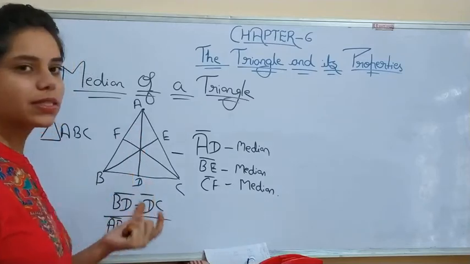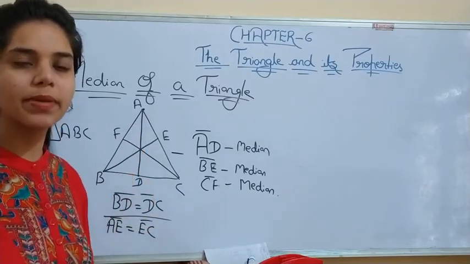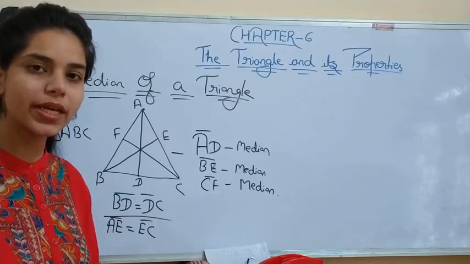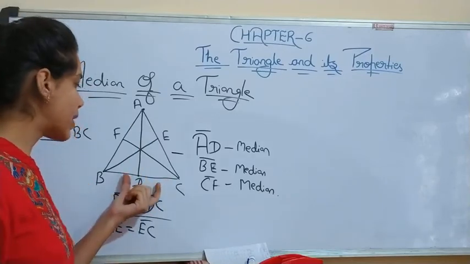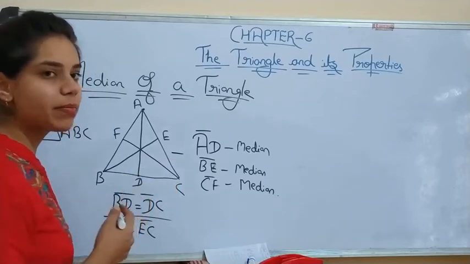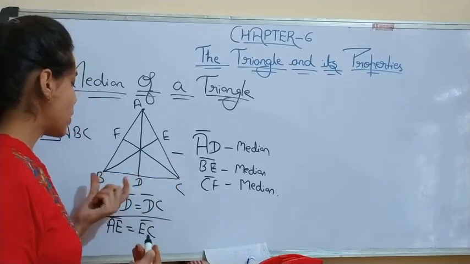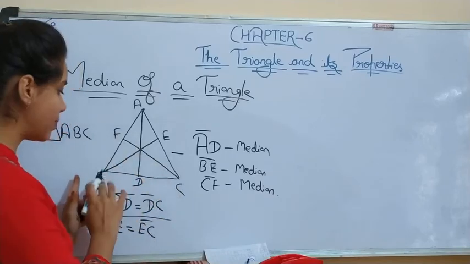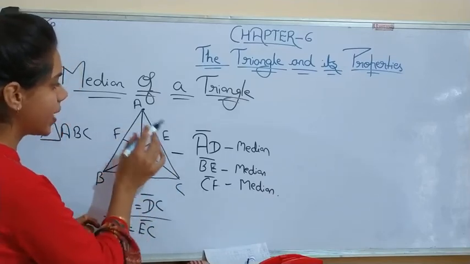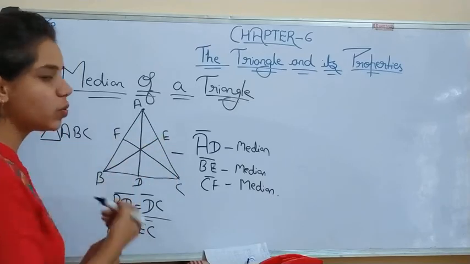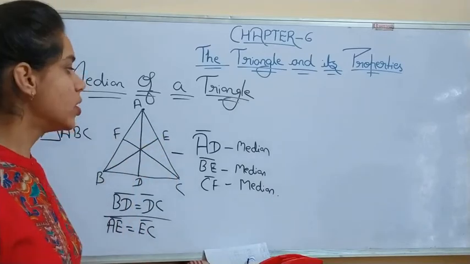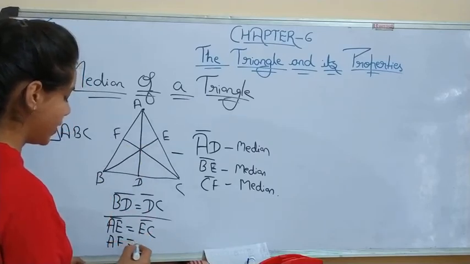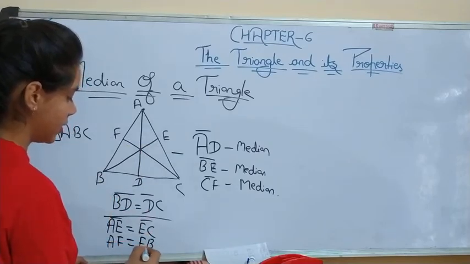Now midpoint means, you understood that midpoint? Midpoint divides a line or a line segment into two equal parts. So if I am saying that D is the midpoint of BC, it will divide that line segment into two equal parts, means BD equals DC, AE equals EC, AF equals FB. Understood? So in this way, we can define the median of any triangle.